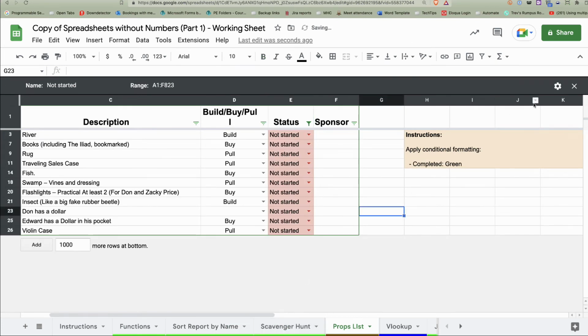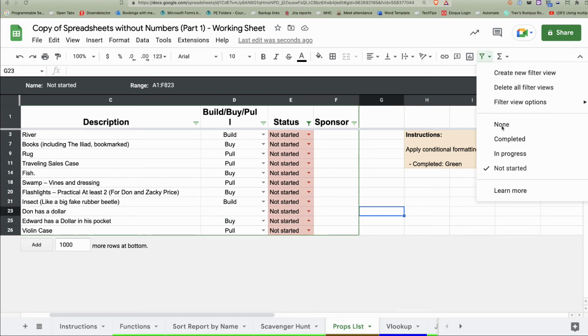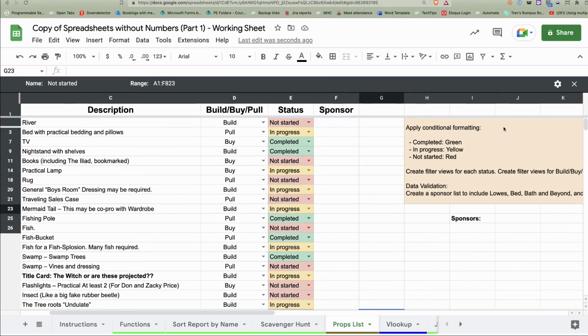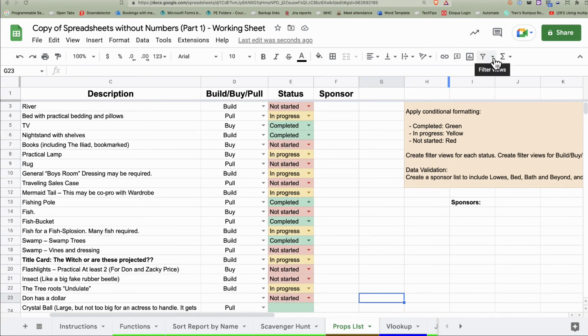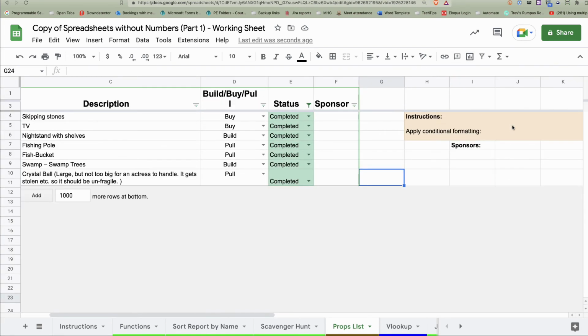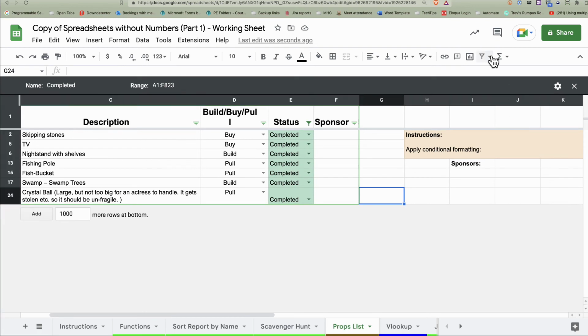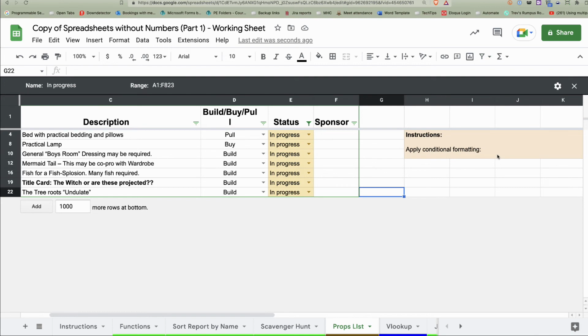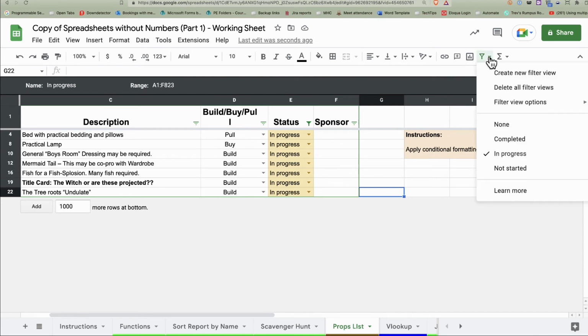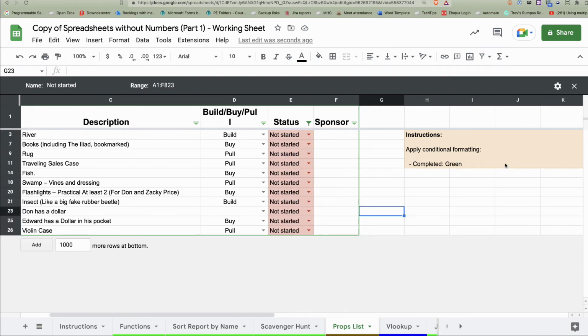There we go. So now we can quickly, using the filter views, see where we're at. So we're back to none here. Great. Going to go in here, show me what has been completed. Okay, looks great. Again, this is great when you've got like 500 or something items, you know, a long list. In progress, looks wonderful. Not started, excellent. Quick and dirty for us.